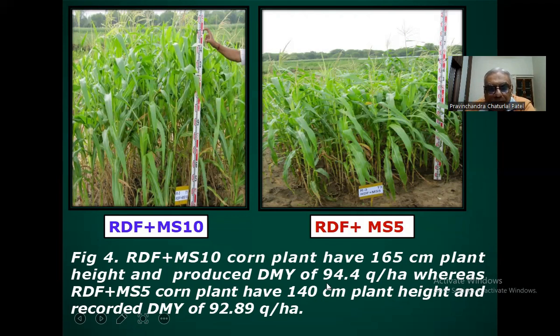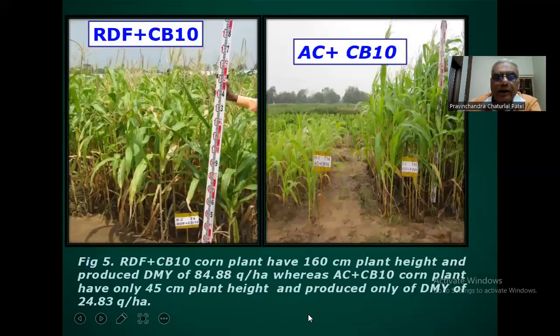Here you can see that 94.4 quintal when we applied 10 ton per hectare, but when we applied the same biochar, maize stover biochar, then we are getting a 92.89 quintal per hectare grain yield.